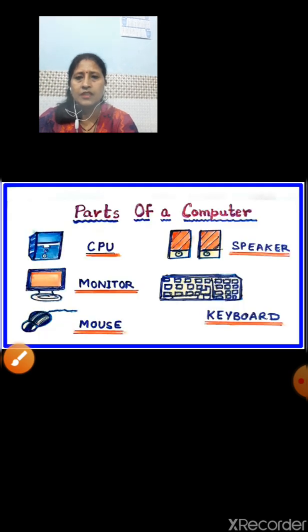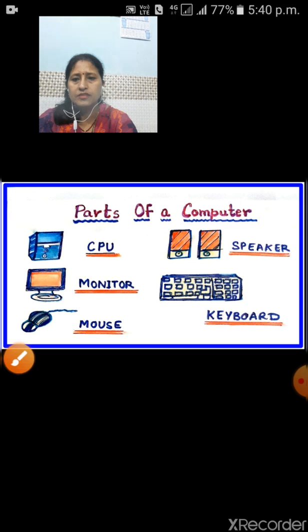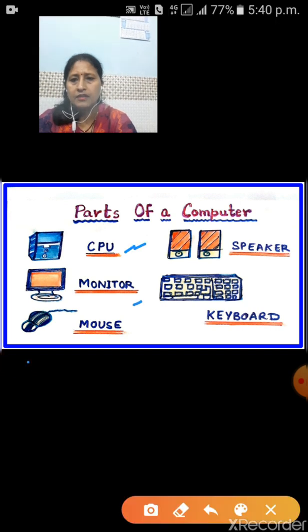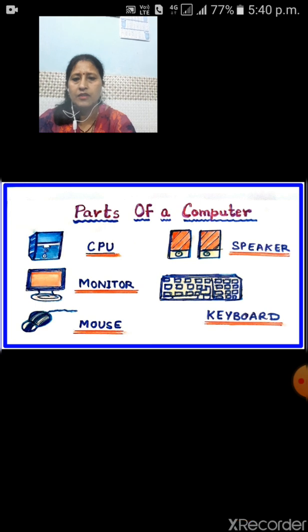Children, you can see these are all the parts of a computer: CPU, monitor, mouse, speaker and keyboard. These all are the parts of a computer.